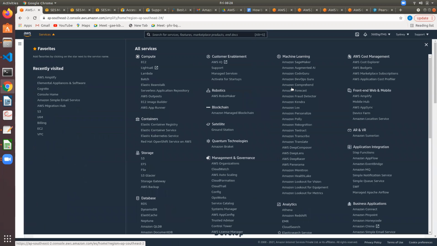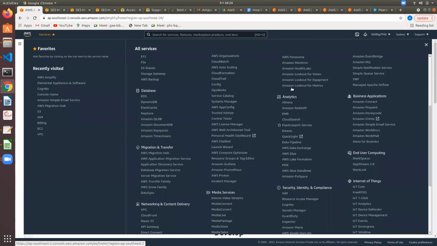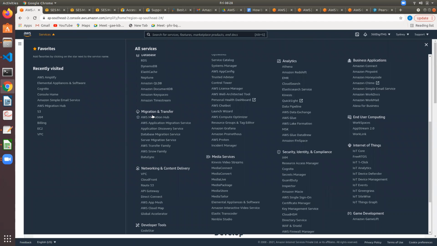On Monday's class, we will talk about migration and transfer, about Migration Hub. All these are used for data migration, from your on-prem to AWS. Migration Hub is there, and Snow Family we already discussed. If you want to migrate your data into S3 and we are talking about petabytes of data. If it is terabytes of data, you can easily move it to the cloud.